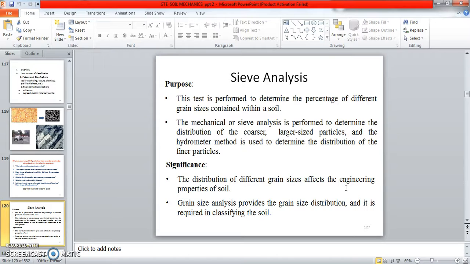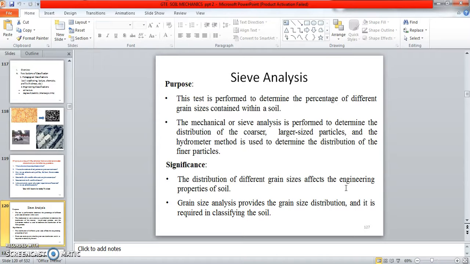So for example, in our home, if we plaster with soil without sieving directly, what will happen? There will be a rough surface. So that's why we are using sieve analysis. That is one of the reasons. We can't plaster our building directly, so we have to sieve the sand. Only after sieving the sand can we get the finest particles and a smooth surface on our building.